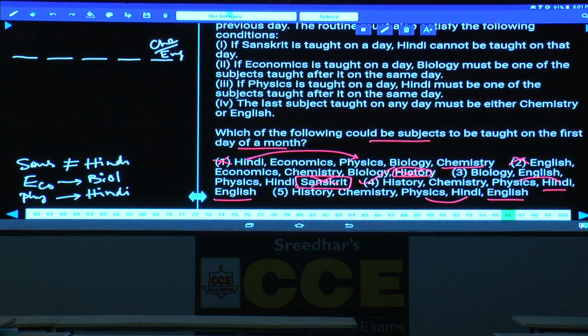History, chemistry, physics, choice 5. History, Sanskrit, now here in this one, in the paper the choice is different. Please go through this one. In the paper you have history. Now in choice 5, history, next one is Sanskrit, next one is Hindi. Sanskrit and Hindi cannot be on the same day, hence this is invalid. There is a small typing mistake in this one. In the paper we got the exact choice. And this is about question number 96.